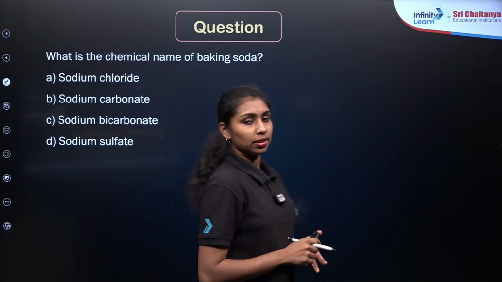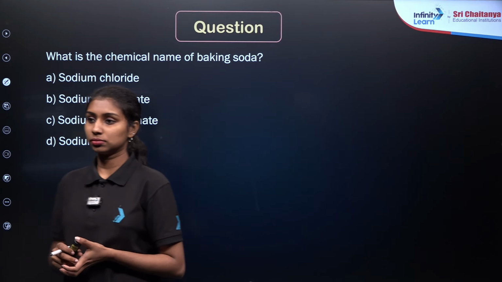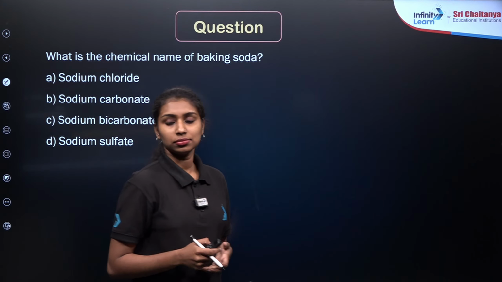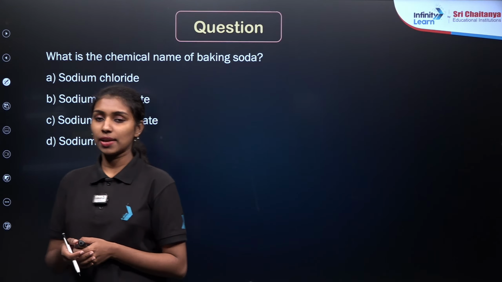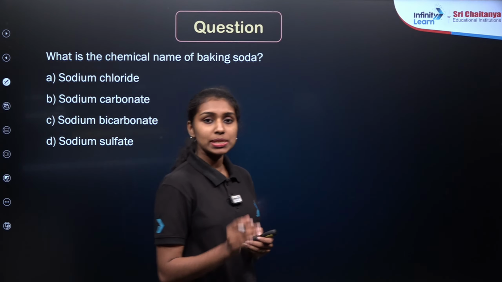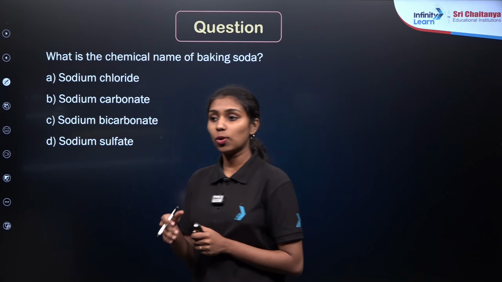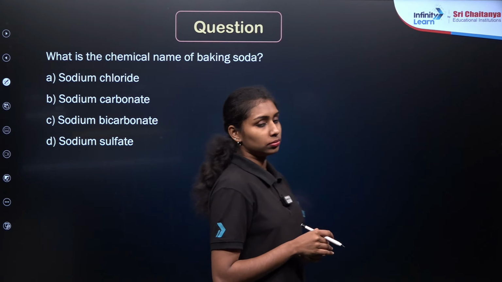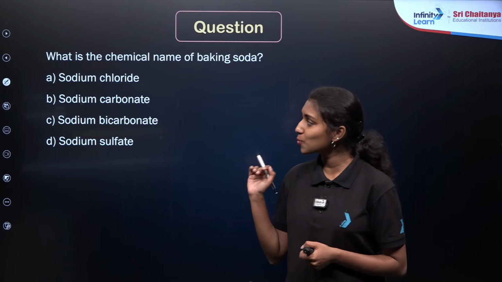Here is the next question. What is the chemical name of the baking soda? So we have studied about the baking soda and washing soda, right? You must have a clear idea about the chemical names and chemical formulas for the baking soda and the washing soda. Sodium bicarbonate or sodium carbonate, that is the question.